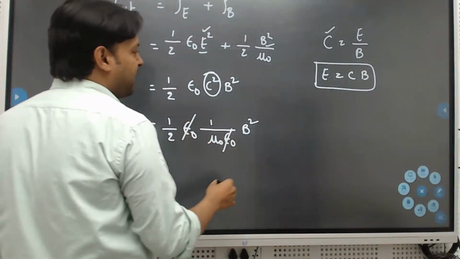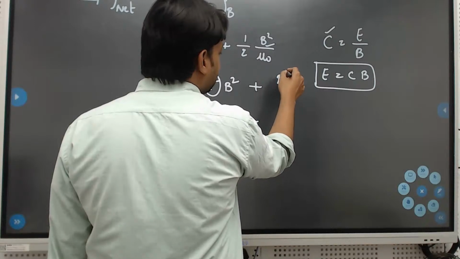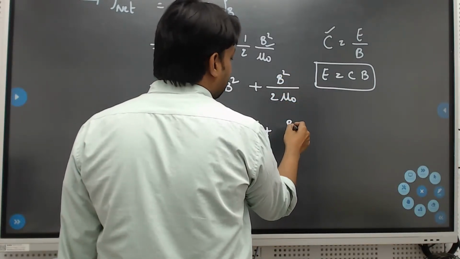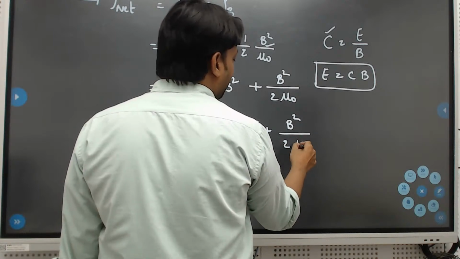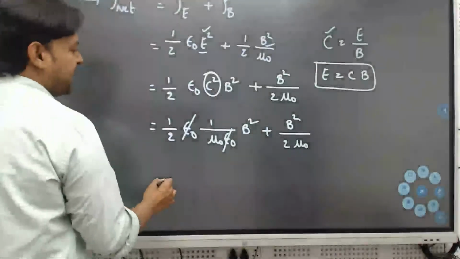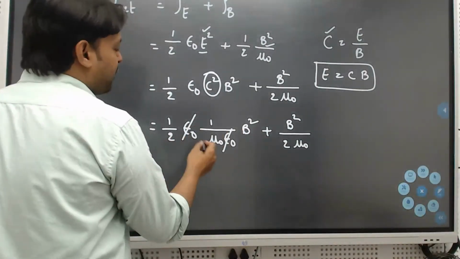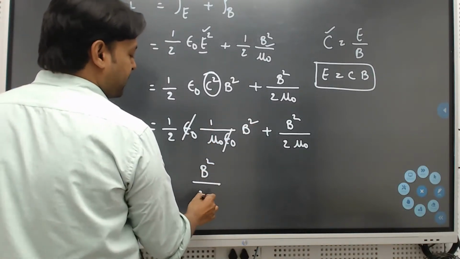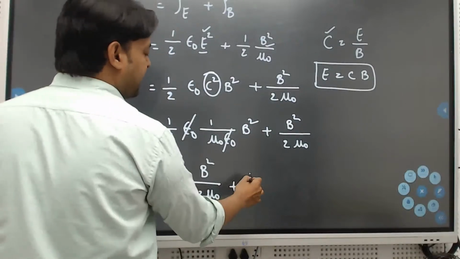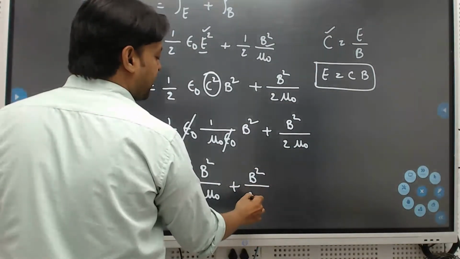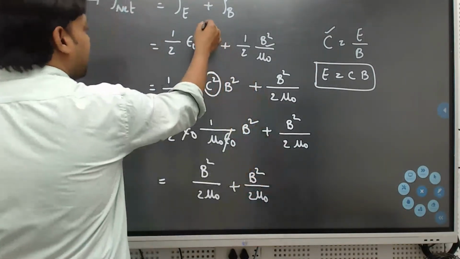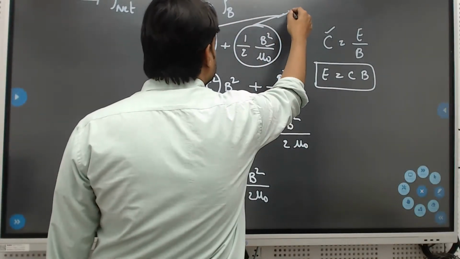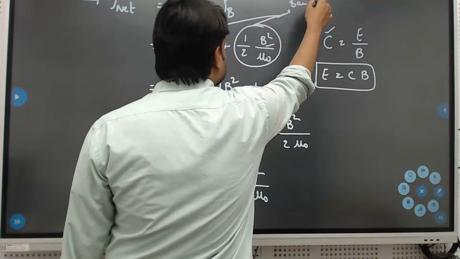Epsilon naught will be cancelled, and the other term will be the same, which is B square by 2 times mu naught, plus again B square by 2 times mu naught. So finally it is B square by mu naught. Have you observed whether both the things we got are the same or different? The final conclusion is that the energy density with respect to the electric field and with respect to the magnetic field, both values are the same.